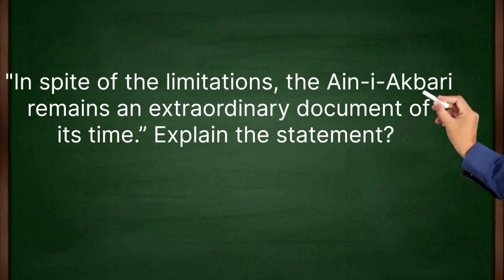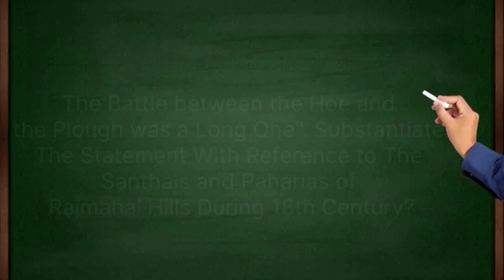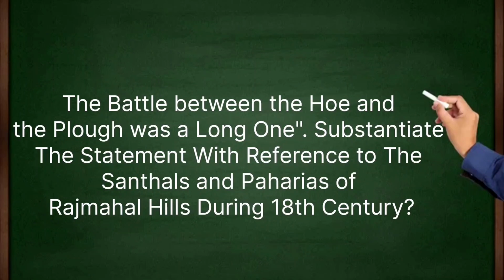In spite of the limitations, the Ain-e-Akbari remains an extraordinary document of its time. Explain the statement. The fifth report of 1813 became the basis of intense parliament debates on the nature of the East India Company rule in India. Justify the statement with evidence. The battle between the Ho and Pahariyas was a long one. Substantiate the statement with reference to the Santals and Paharias of Rajmahal Hills during 18th century.